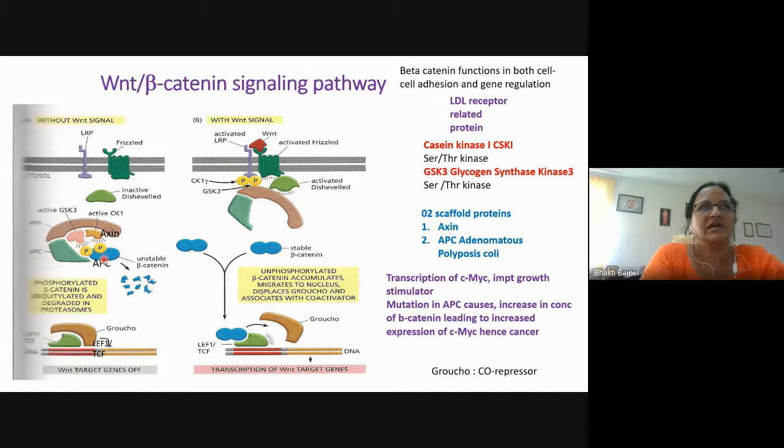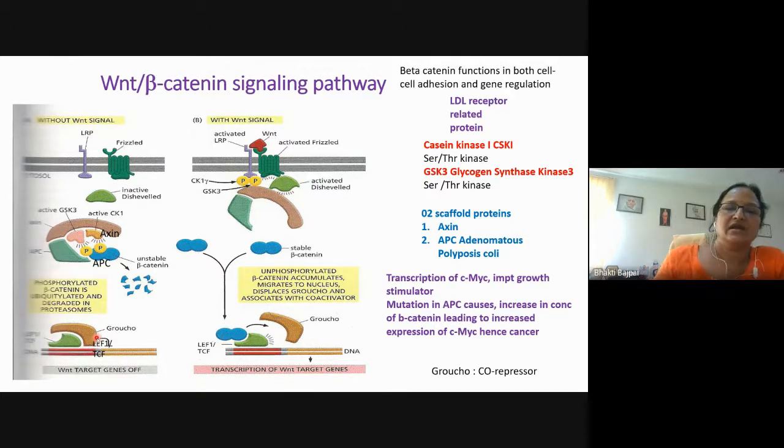And like I said earlier, sometimes the phosphorylation leads to the degradation of the protein after ubiquitinylation. So here the phosphorylated beta catenin will be tagged with the ubiquitin and degraded by the proteasome complex. And the Wnt target genes will remain in the off state. They will not be expressed because they are bound by the co-repressor, that is Groucho.